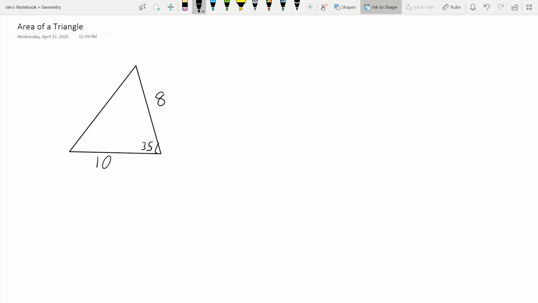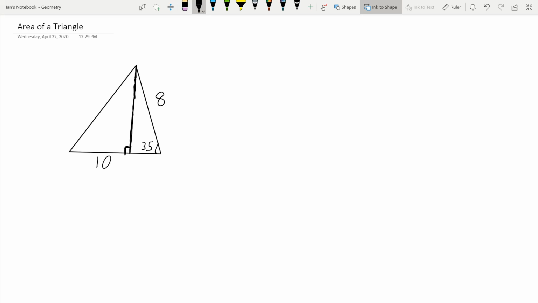So, how do we find the area of this triangle? Well, first, we need to find the height. So we're going to draw an altitude in here. This is a line from one vertex of the triangle down to the base that is perpendicular. And we need to find the height of this. How do we find the height?